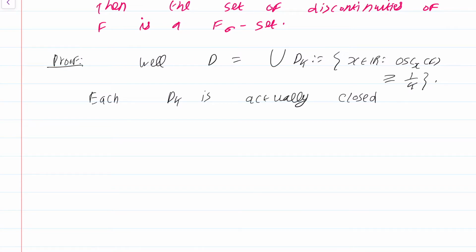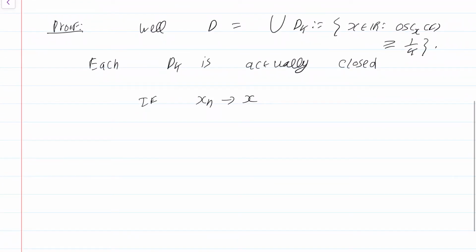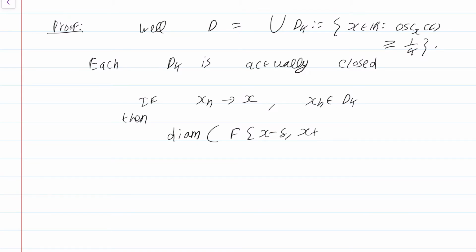Well, if x_n converges to x, and x_n are in D_k, then if you look at the diameter of f of (x minus delta, x plus delta), this also has to be greater than or equal to 1 by k.